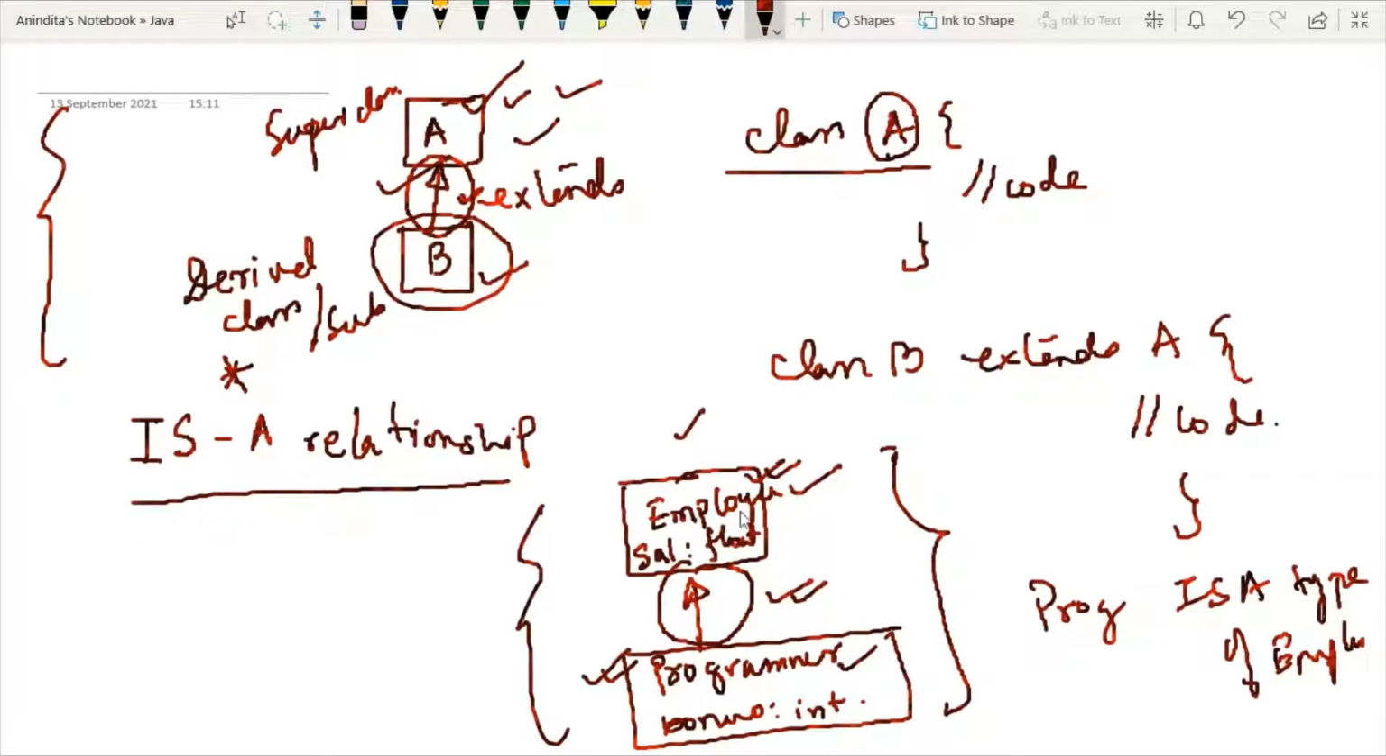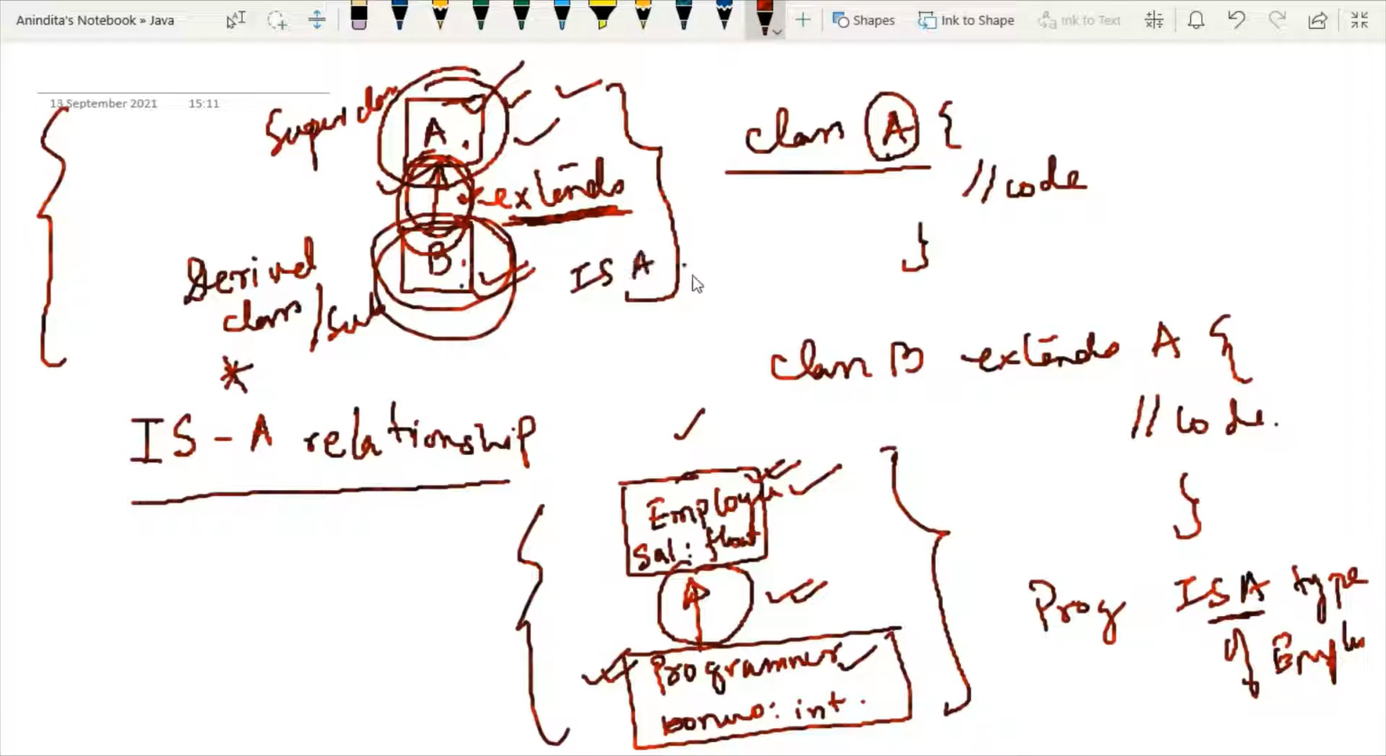So whenever I use this kind of block diagram, when we have more than one class and the classes are connected with each other with an extends relationship, then the first thing you have to understand is that the methods and the variables that we have in the superclass come via this connection into class B. Also this kind of relationship represents an IS-A relationship, meaning B is a type of class A, right? So programmer is an employee. This is how this relationship will be represented.